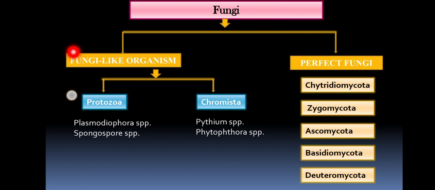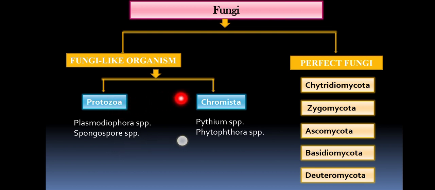Then again this fungi-like organism or pseudofungi group is classified into two groups, that is protozoa and chromista, based on the presence or absence of the cell wall. The protozoa group lacks the cell wall, so it has a protozoa-like or plasmodial thallus.